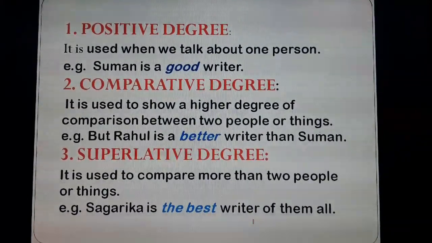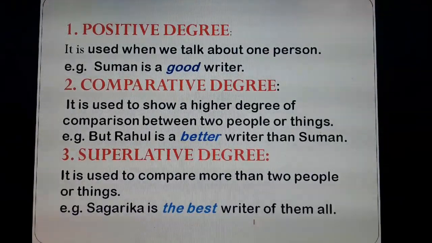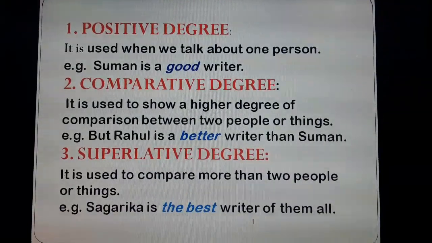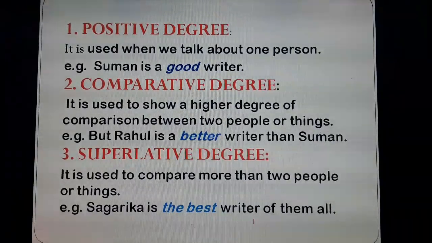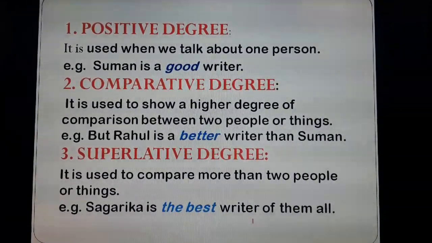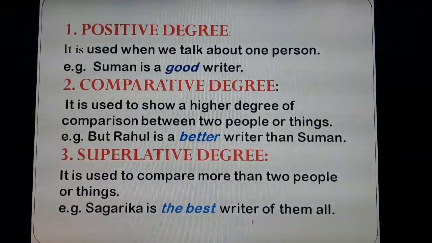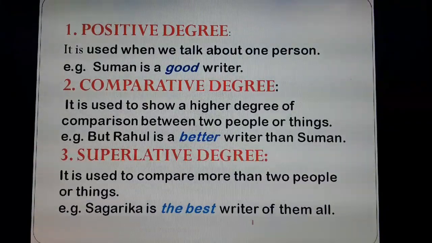So, just remember the main points: positive degree is used when it is being spoken about only one person or one thing. And comparative, when we compare, remember we always compare between two things or two people. And superlative, we always use the superlative degree when we want to show a comparison between more than two people or more than two things.